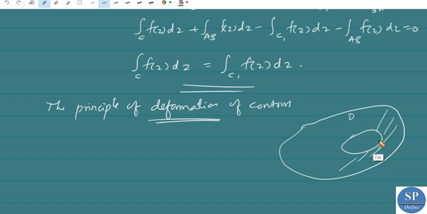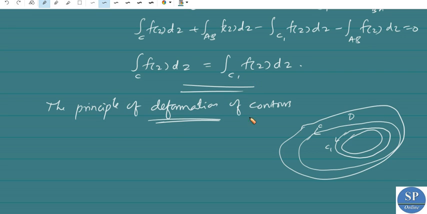If you are given that f of z is analytic in a doubly connected domain D, then integral over C f of z dz is equal to integral over C1 f of z dz, where C1 surrounds this whole portion. So the integral of f of z over C is equal to the integral of f of z over C1. That is, both these integrals have the same values.